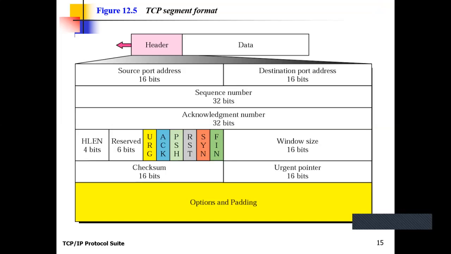Now, the next field of this TCP format is the sequence number. What is the meaning of sequence number? The first byte number in a particular segment is known as the sequence number of the segment.